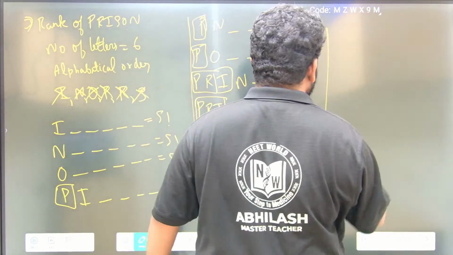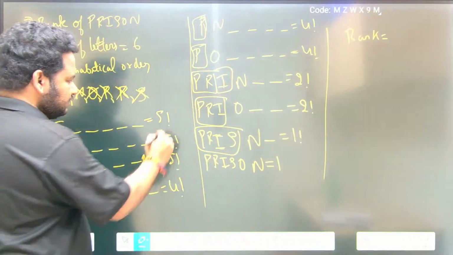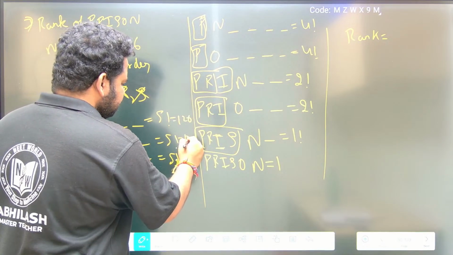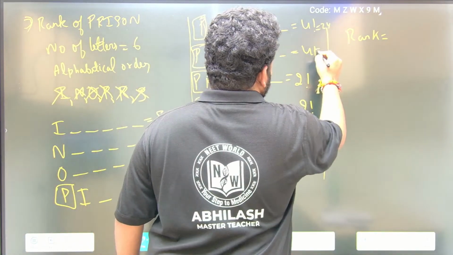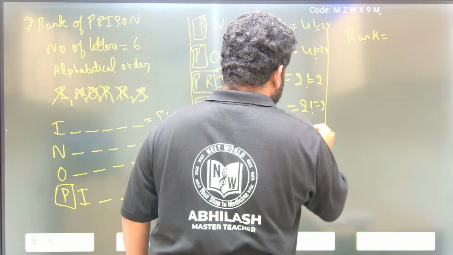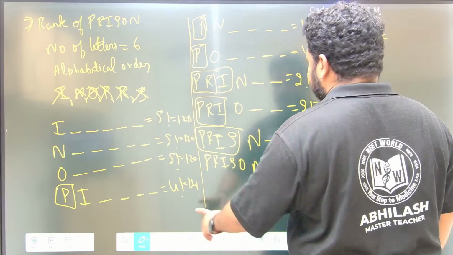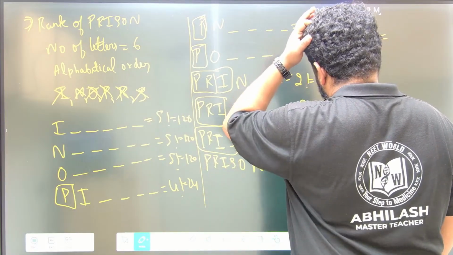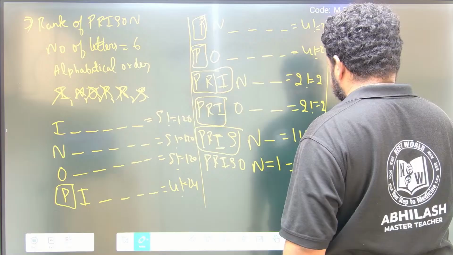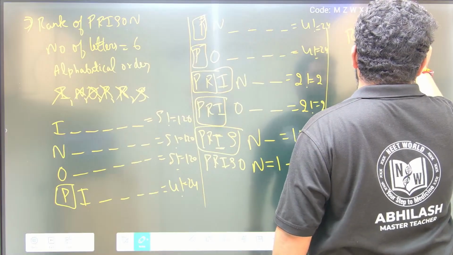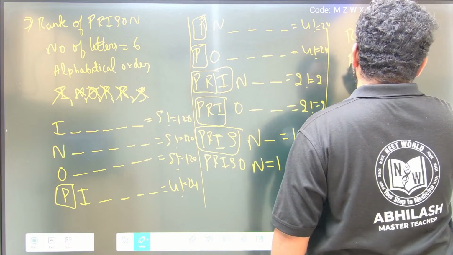Now let us write the rank. Before writing the rank, let us write it here. 5 factorial is 120, 120, 120. 4 factorial is 24, 24, 24, this is 2, this is 2, this is 1, and this is 1. Now 120 plus 120 plus 120 is 360. 24 plus 24 plus 24 is 72. 72 plus 2 is 74, 76, 77, 78. So 360 plus 78 is 438. So the rank is 438.